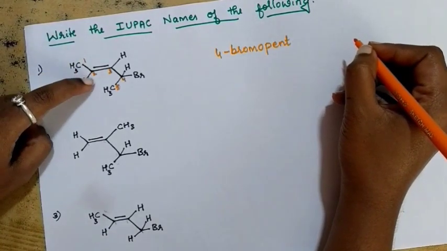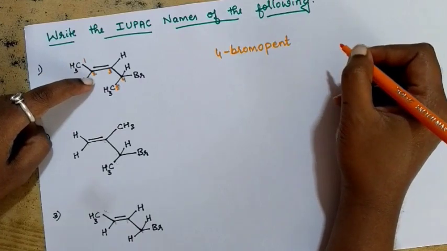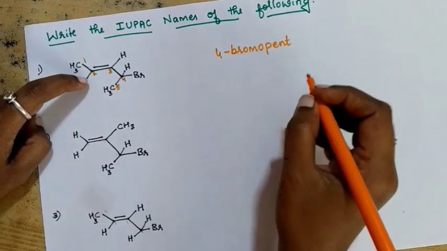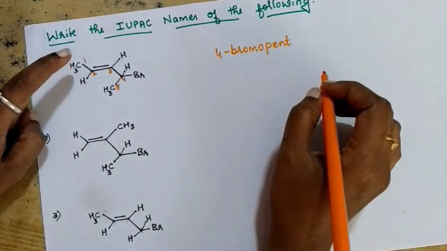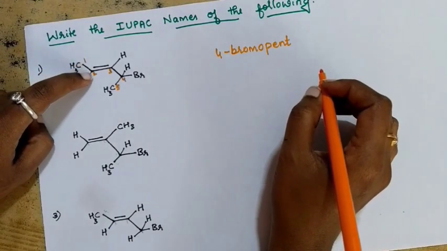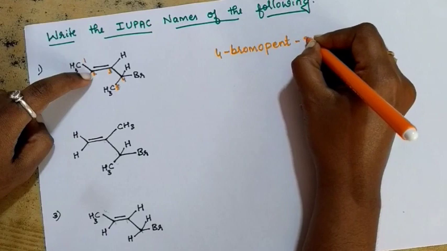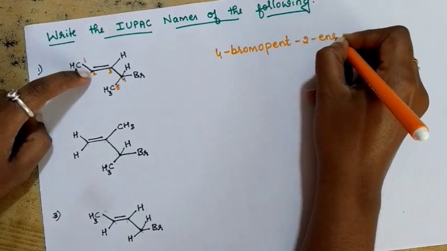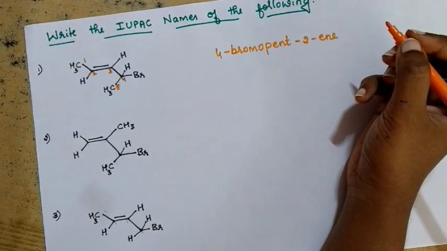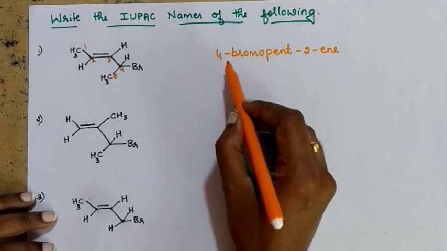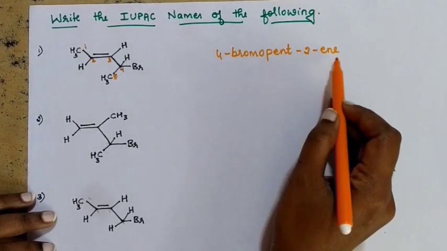And double bond is there. You must write ene. But here you also need to write the position of double bond. In which position is the double bond there? Second position. So pent-2-ene. Okay guys, understood? 4-bromo pent-2-ene.